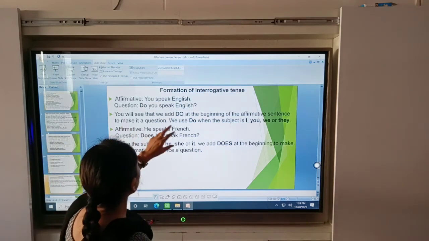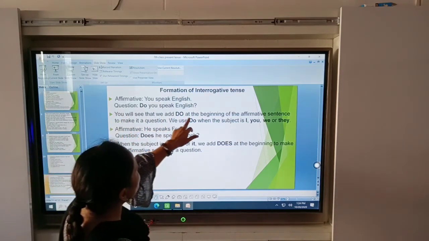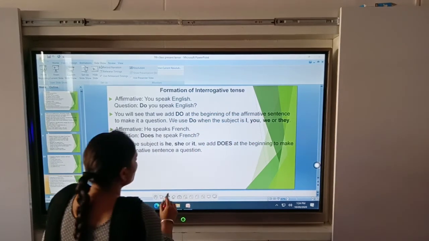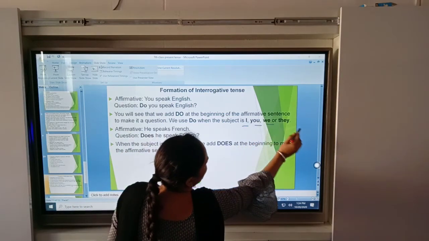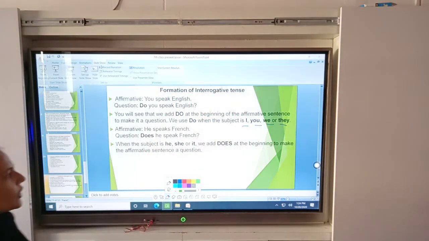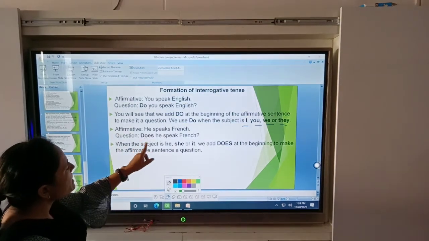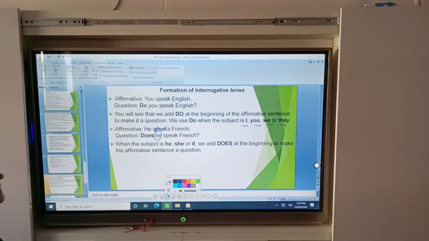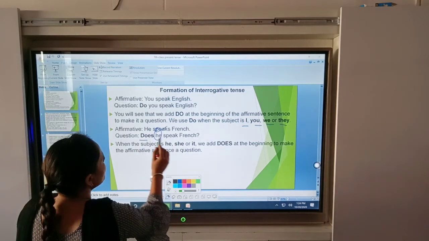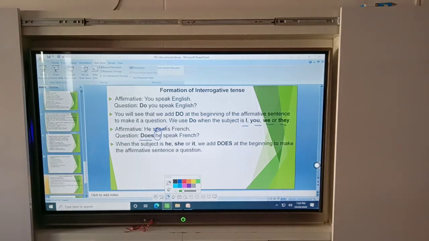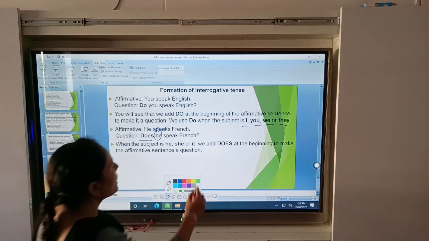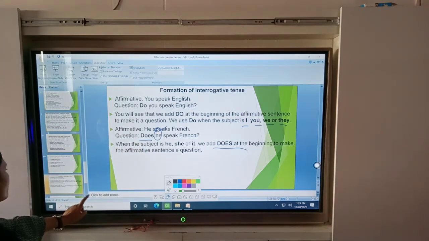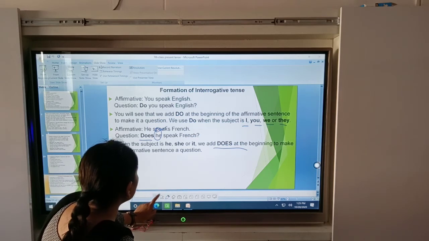Okay, I hope you will understand. You will see that do comes at the beginning of the affirmative sentence. Okay, the subject is plural. Yes, look at I, you, we, they. All these are plural. And here, does he speak? Here your subject is singular. That's why you put does here. Does he speak French? When the subject is he, she or it, you put does. Okay student, I hope all the students understood this. Yes, it's important.